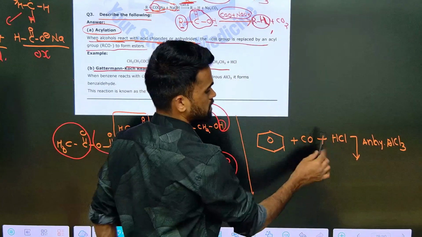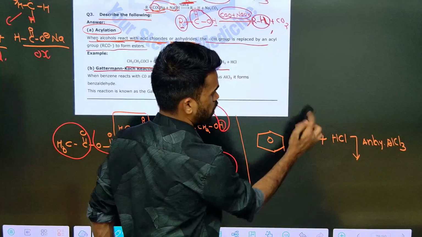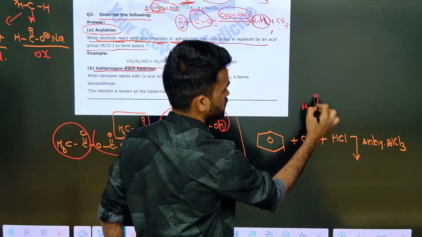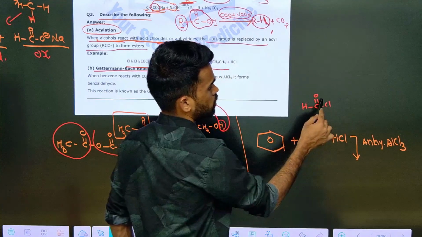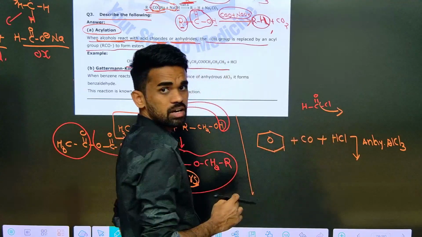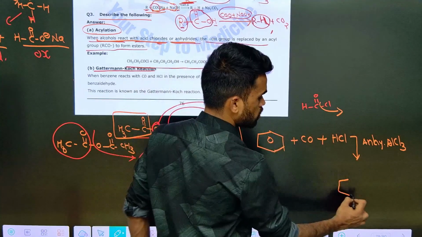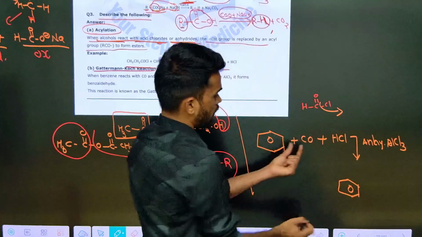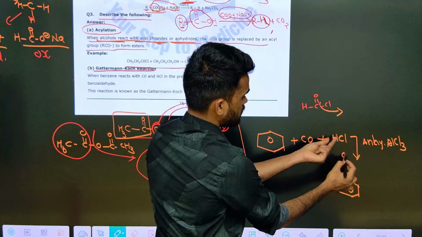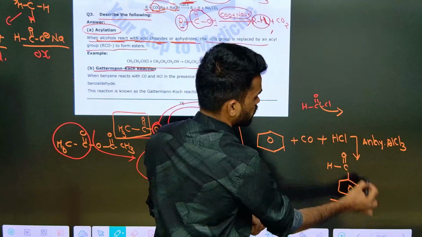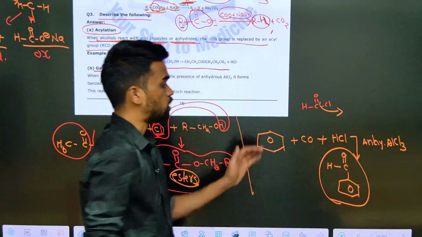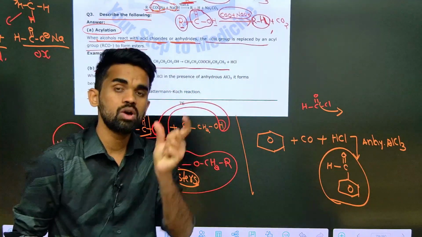First, if you consider this as a combination of molecule HCOCl, you are going to remove chlorine and adding on the benzene ring now here also. So on the benzene ring you are adding this carbonyl group and this hydrogen here. So we are going to get benzaldehyde as a final product. What is the name of this reaction? Gutterman-Koch.